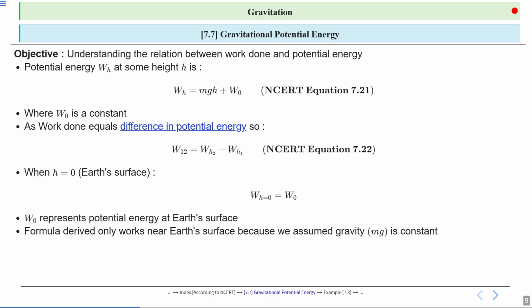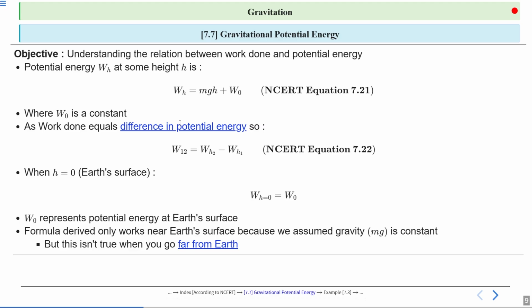The formula we have derived works well near the Earth's surface because we assume gravity, represented by mg, is constant. However, this assumption breaks down when we move far from Earth, where gravity can vary significantly. Remember that the assumptions we have made are valid only near the Earth's surface.